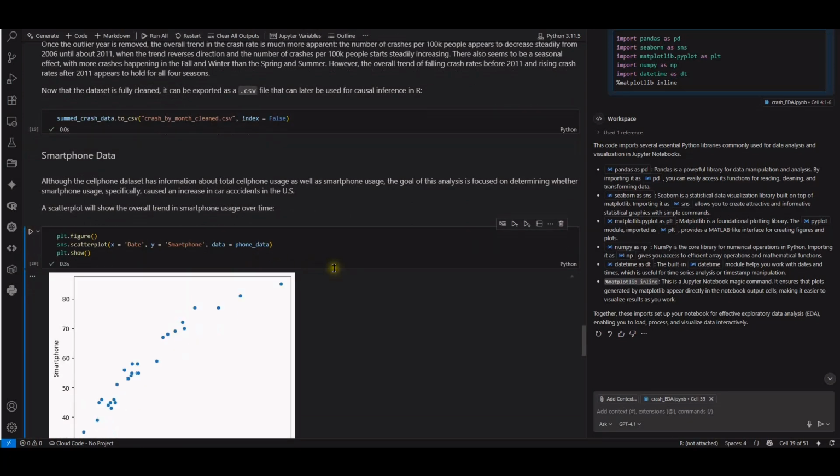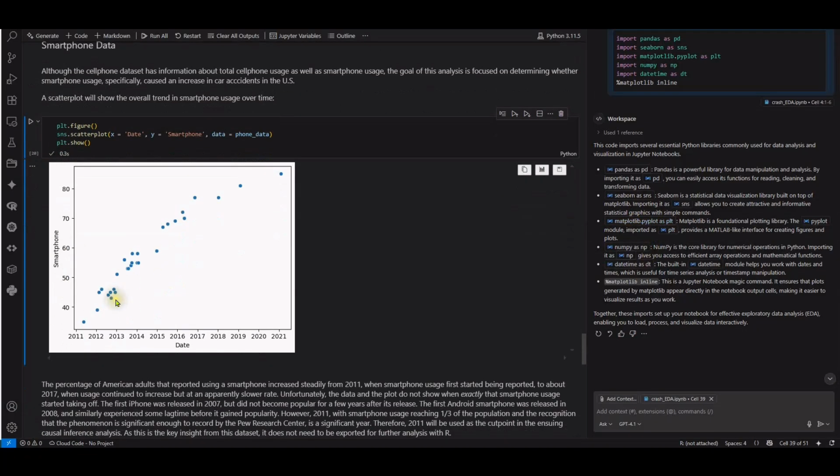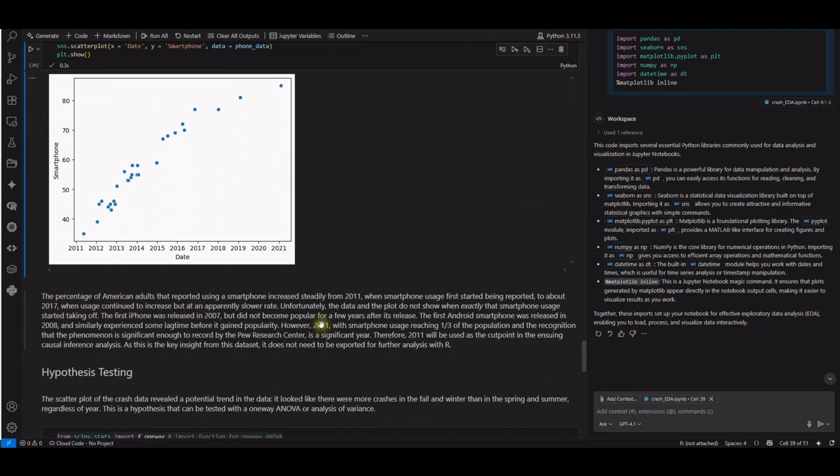Okay, so I run this, and then using the same plt, which is Matplotlib pyplot. Okay, so the percentage of American adults reporting using smartphones increased steadily from 2011, when smartphone usage first started being reported, to about 2017, when the usage continued to increase but at an apparently slower rate.